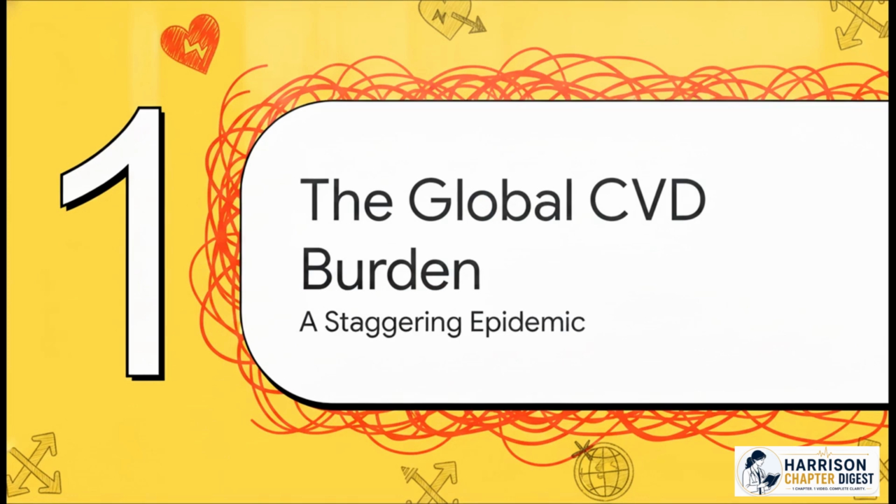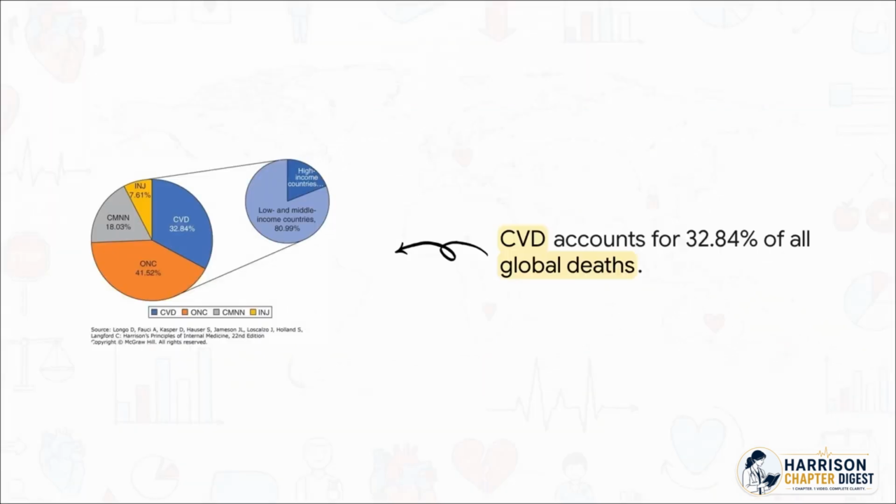All right, Section 1, the global CVD burden. Let's start by getting a handle on the sheer scale of the problem right now. When you break down the numbers, CVD is responsible for nearly 33% of all global deaths. It completely overshadows everything else: other non-communicable diseases, communicable diseases, injuries, you name it. But here is the kicker, and it's a crucial point we're going to keep coming back to. The vast majority of this burden, well over 80%, is heavily concentrated in low and middle income countries. It is not just a wealthy nation problem anymore.